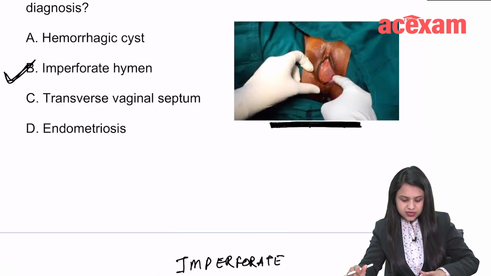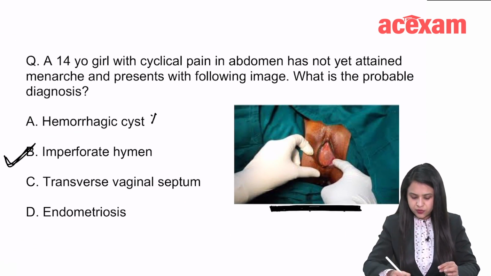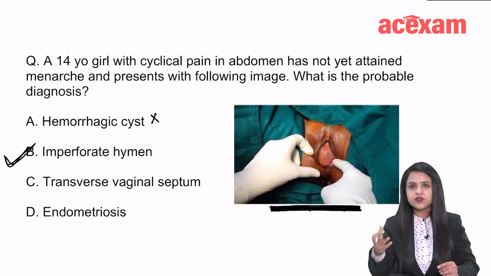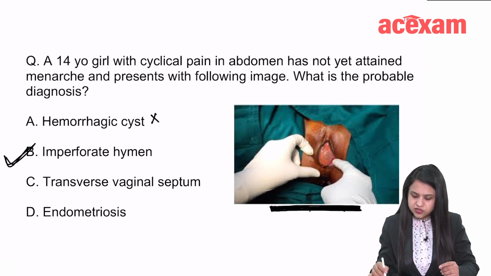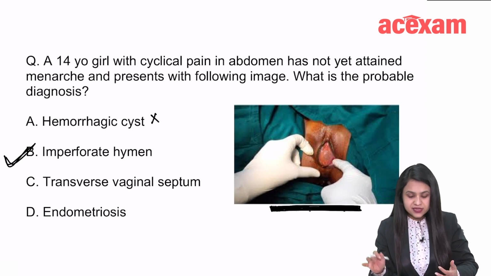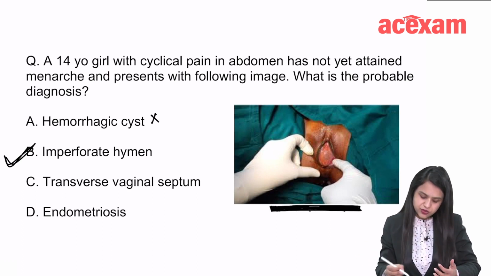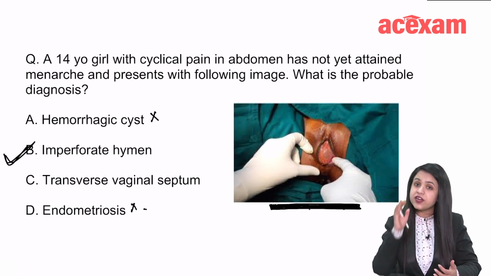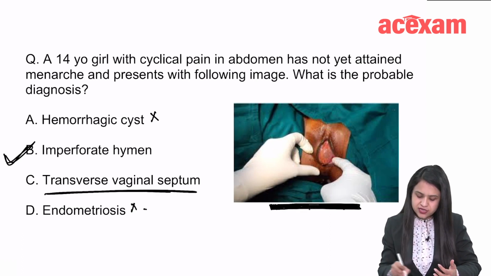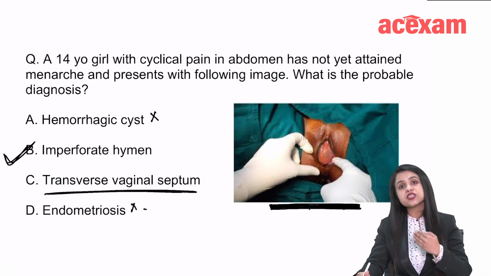Now, why is it not the others? Hemorrhagic cyst is seen in the ovary, so that is out of the question. Endometriosis, first of all, does not really lead to primary amenorrhea, although there is cyclical pain. But it can't be seen just by separating the introitus, so endometriosis is not there. A very close differential is transverse vaginal septum. But with transverse vaginal septum, the level of obstruction is high.